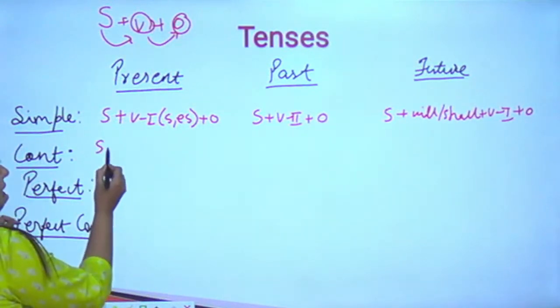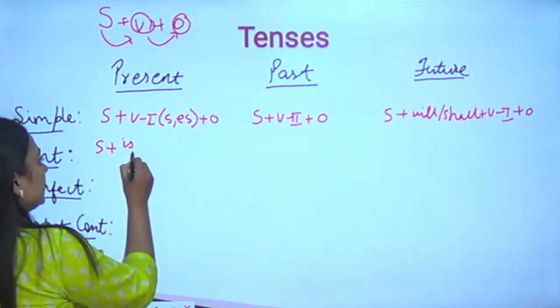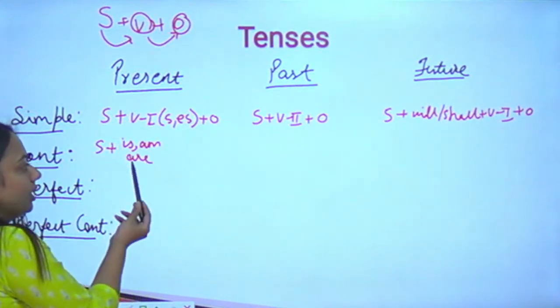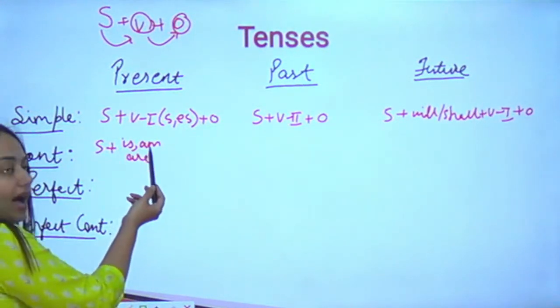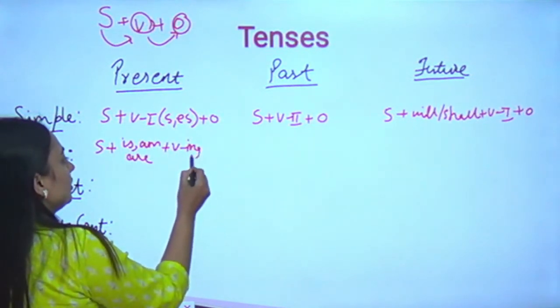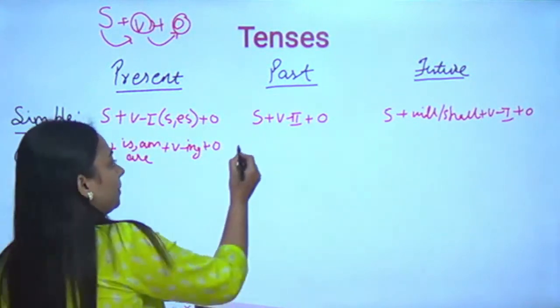In continuous it will be subject plus verb and three helping verbs: is, are. Is with singular, are with any plural word, am with I, plus verb ing because the verb is in continuous motion, is going on.